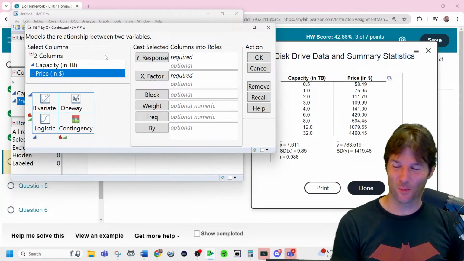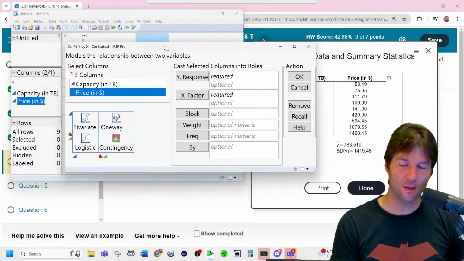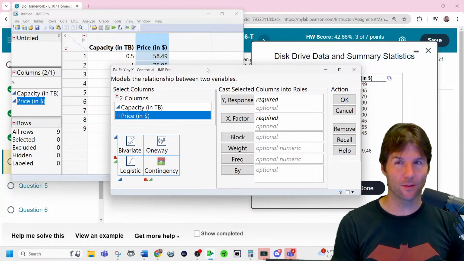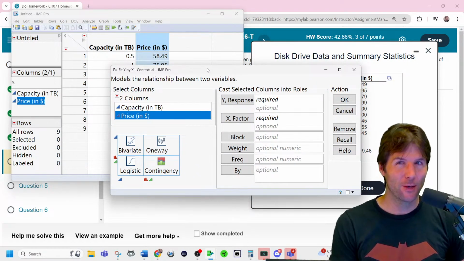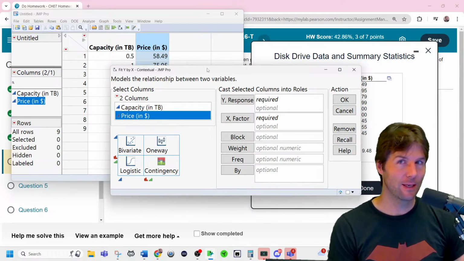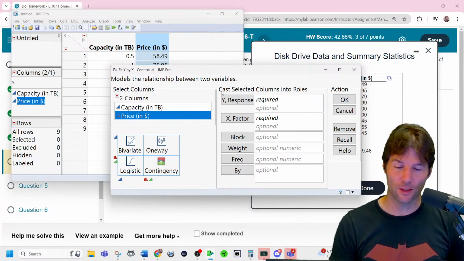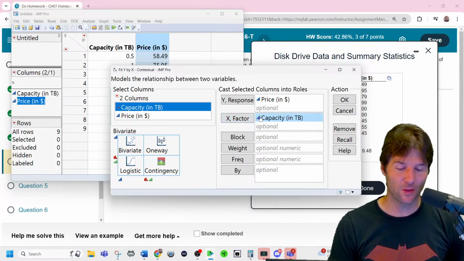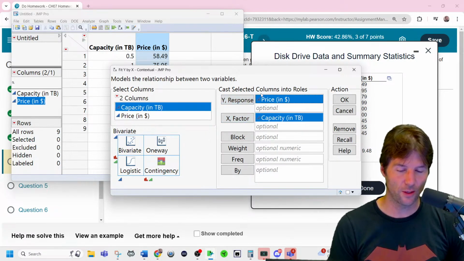We are going to predict either price or capacity. So you have to think, if you're buying a hard drive, what would you care more about? Well, you kind of care about both. But which one would you want to predict? My guess is that you would want to predict the price. So you say, why is it a certain price? Maybe the capacity explains that. So capacity explains why hard drives are a certain price. Just kind of do a circle right here. Capacity explains why things are a certain price.